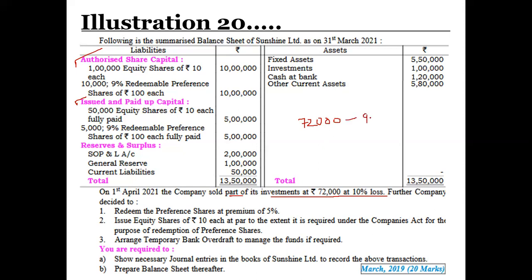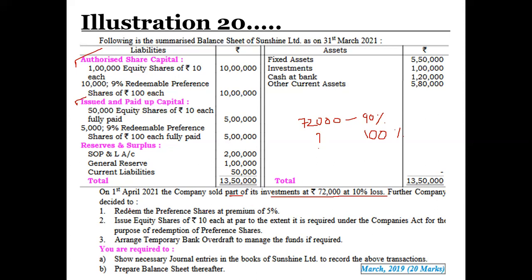Another formula is to let the total cost of investment be X. By that also you can calculate your 100% amount. So 10% of it, if you cross multiply, comes to 80,000, so you are going to make a loss of 8,000 here.